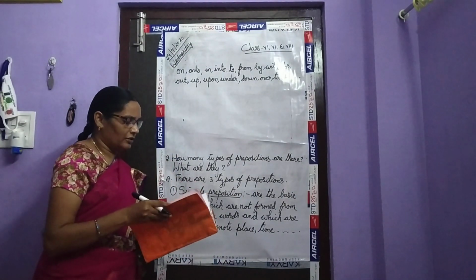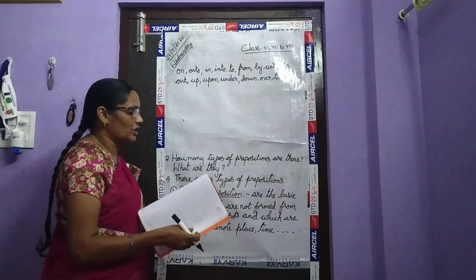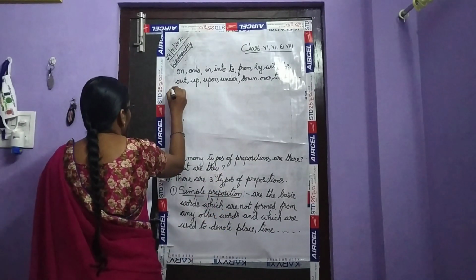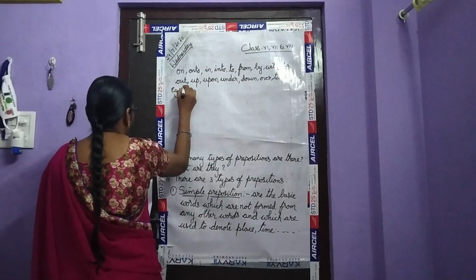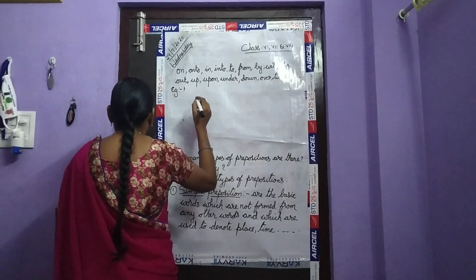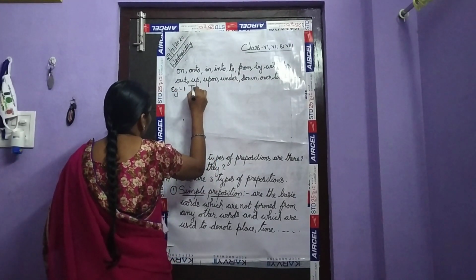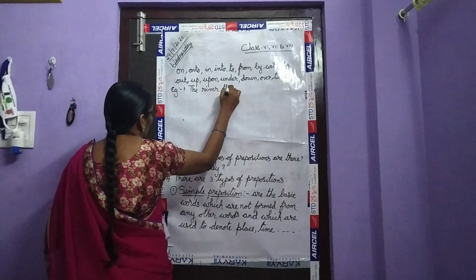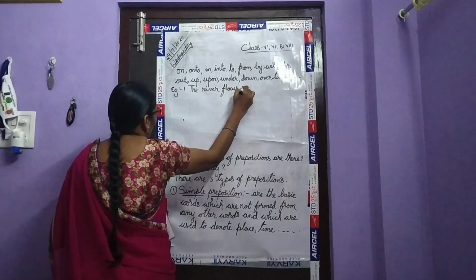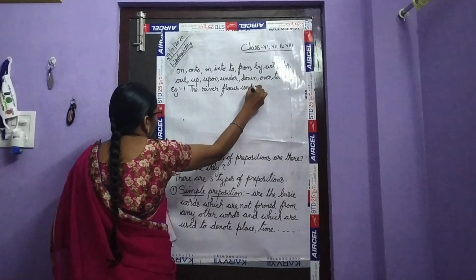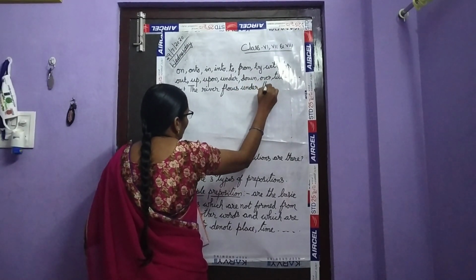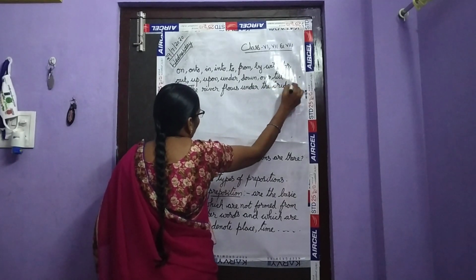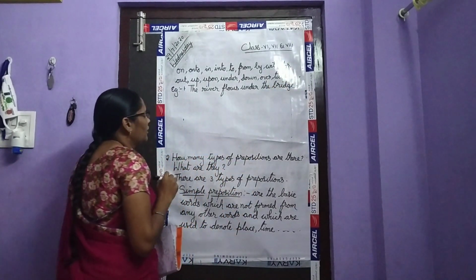So these are the few words of simple preposition. For example, the river flows under the bridge. The river flows under the bridge.